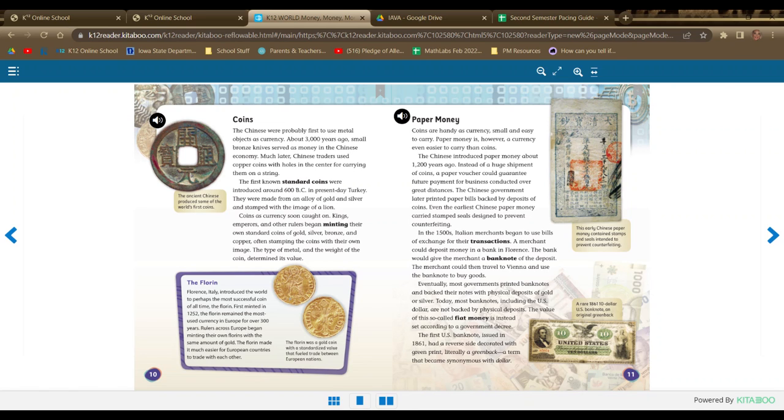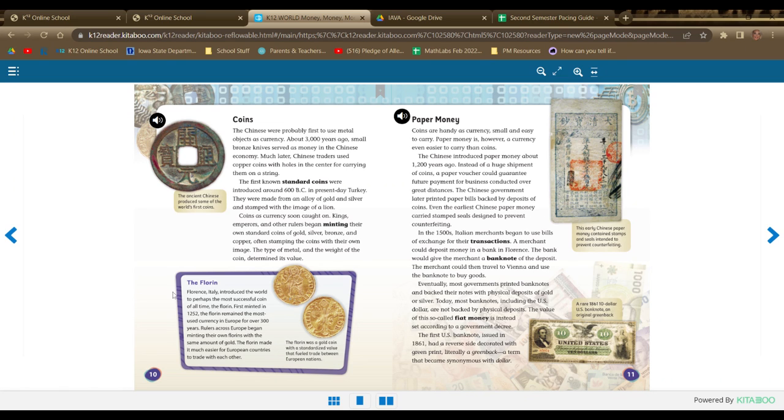Coins as currency soon caught on. Kings, emperors, and rulers began minting their own standard coins of gold, silver, bronze, and copper, often stamping the coins with their own image. The type of metal and the weight of the coin determined its value.